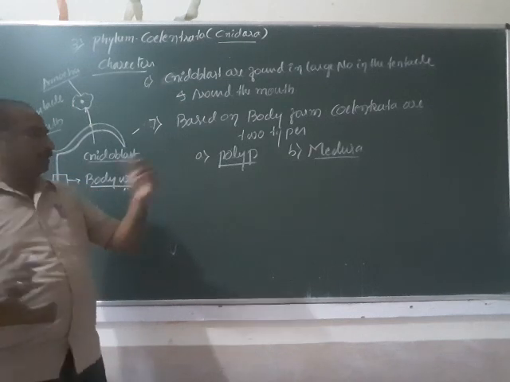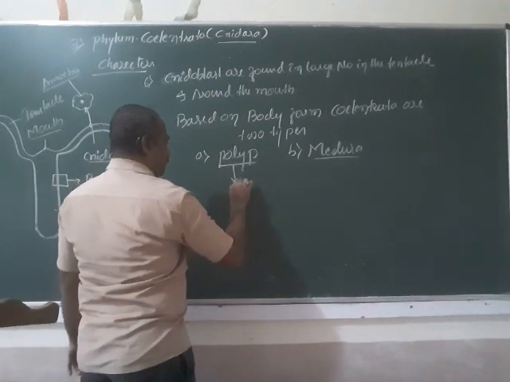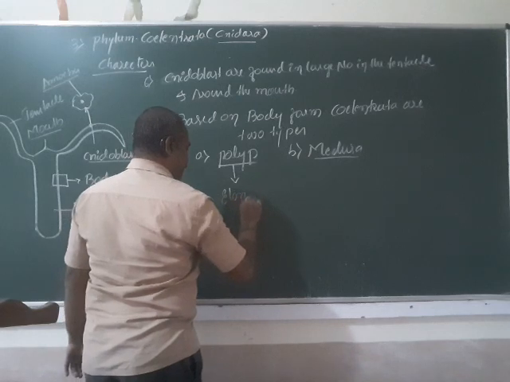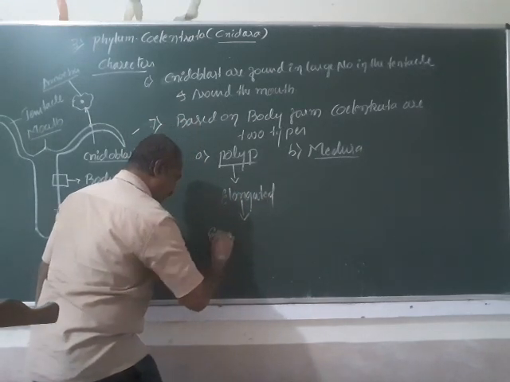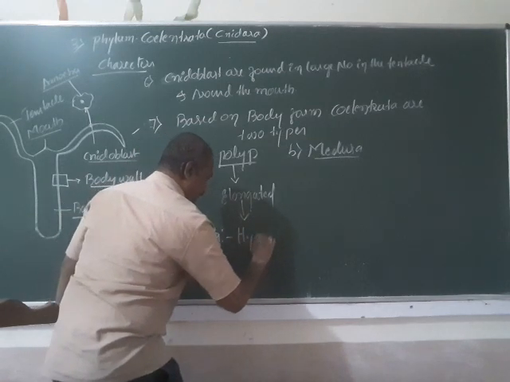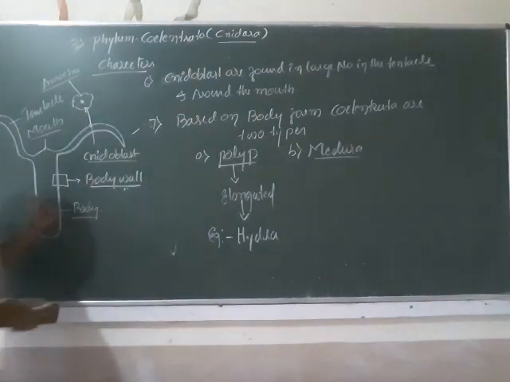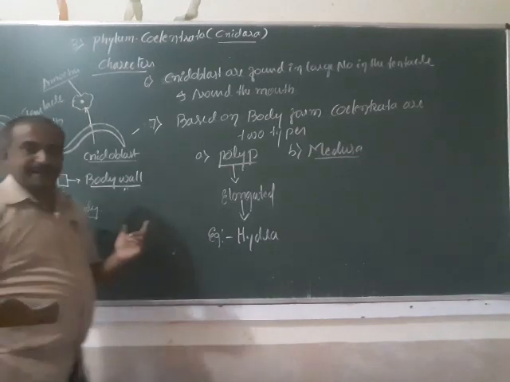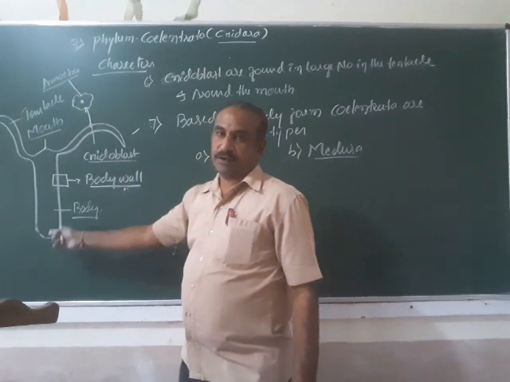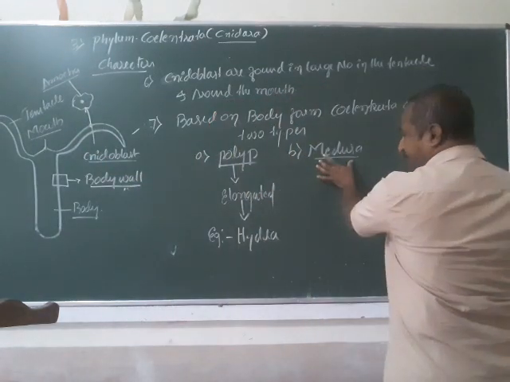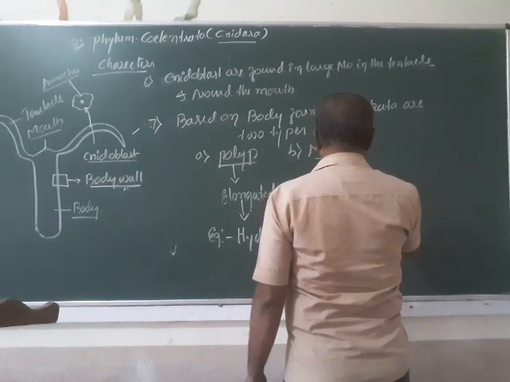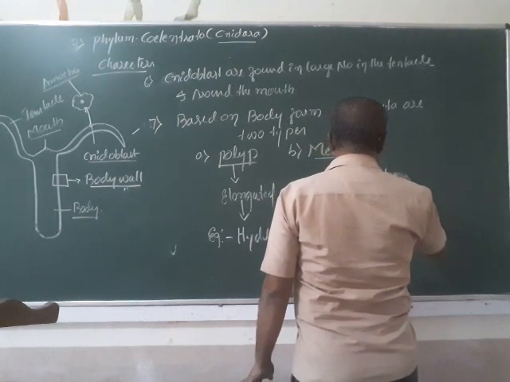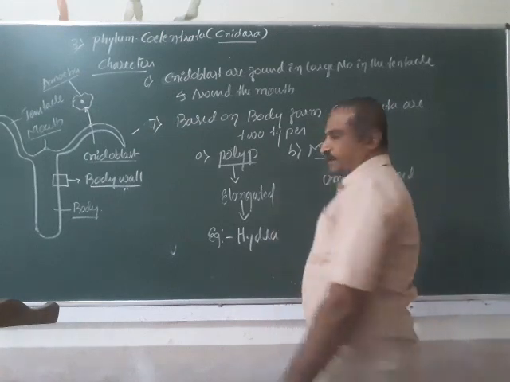So how is the polyp? Polyp is elongated. One example we can give is hydra. So this is hydra, and its body is elongated. And if you come to medusa, it is umbrella shaped.